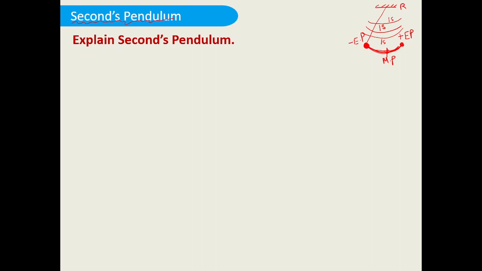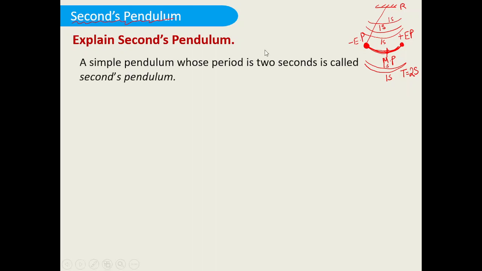So, what is the definition of seconds pendulum? What is the time period? I told you time period means the time required to complete one oscillation. So, this is one oscillation. The time required to move from negative to positive extreme position is 1 second. The time required to move from positive to negative extreme position is again 1 second. So, I can say that the overall time period will be equal to 2 seconds. So, what is a seconds pendulum? A simple pendulum whose period is 2 seconds is called a seconds pendulum.